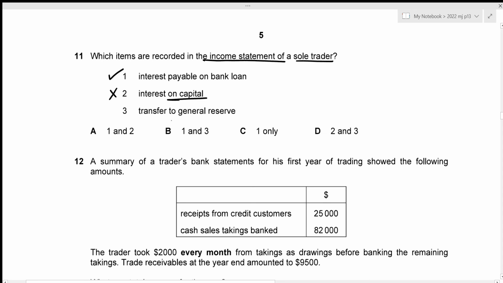And the third one is transfer to general reserve. So transfer to general reserve is actually recorded in our statement of changes in equity rather than the income statement. So item 3 is incorrect as well.